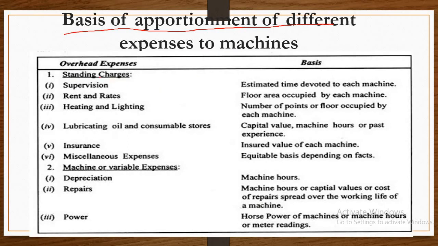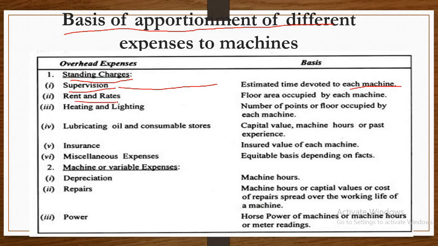First we need to understand the standing charges and the variable or running charges. Is it clear? If you identify the standing charges and the machine hour variable expenses, then you can easily calculate the machine hour rate. First, we need to understand the overhead expenses. First, standing charges, that is supervision. Supervision relates to standing charges, it is fixed. It is based on estimated time devoted to each machine.